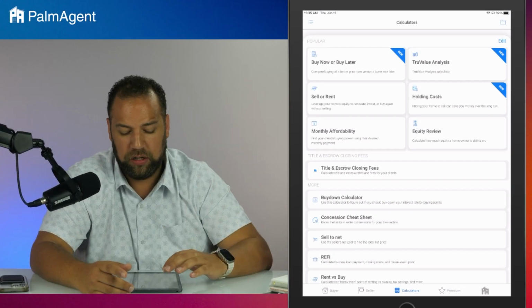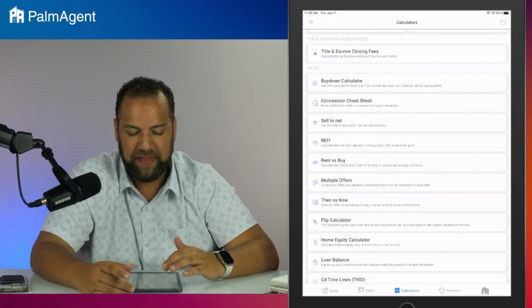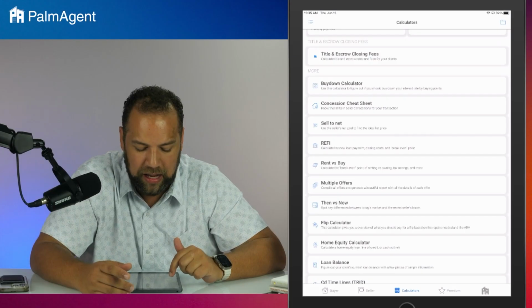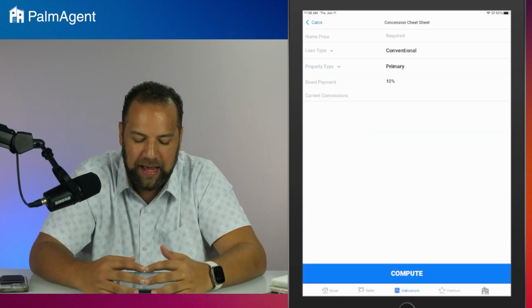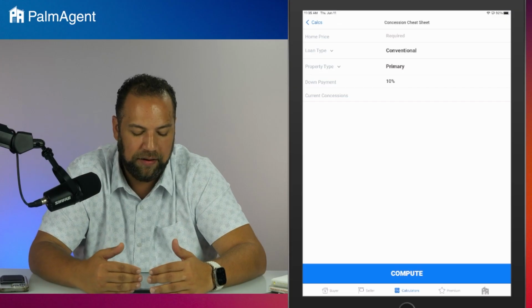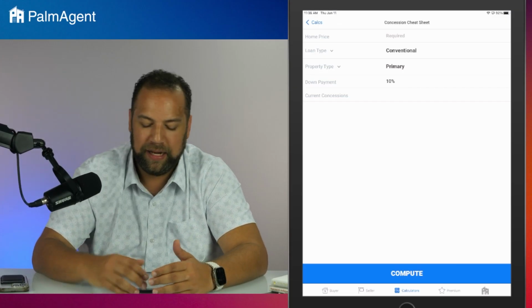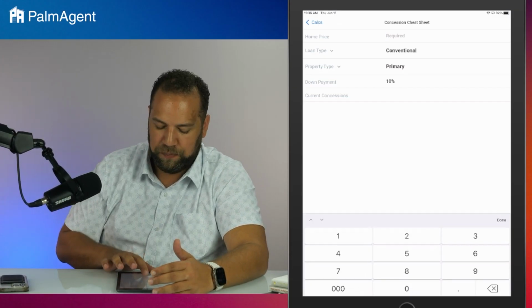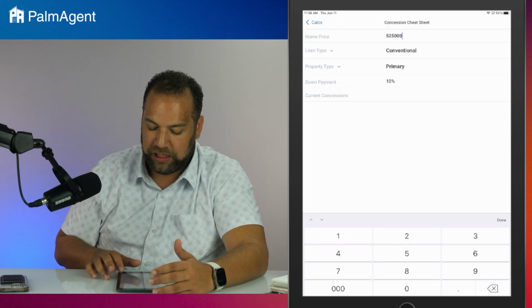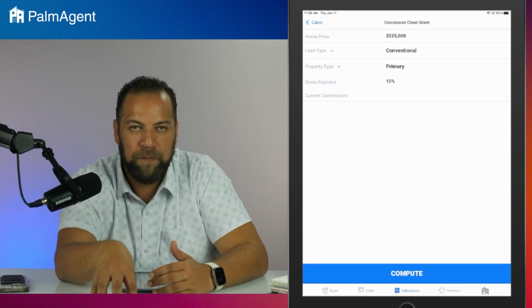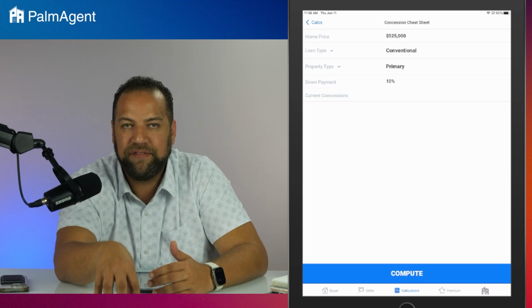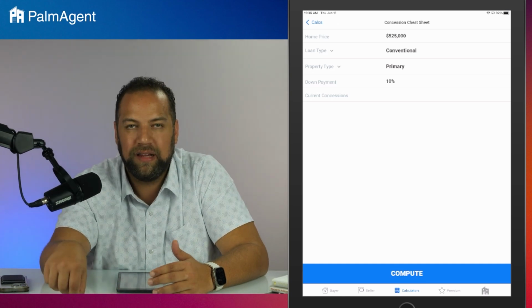In fact, the first one I'll show you is a simple calculator, the concession cheat sheet calculator. I know we talked about that seller concession limits piece, but the concession cheat sheet calculator is an interesting one because not only can you plug in current concessions that are already agreed upon, maybe that home is listed and they already have concessions noted in their listing.